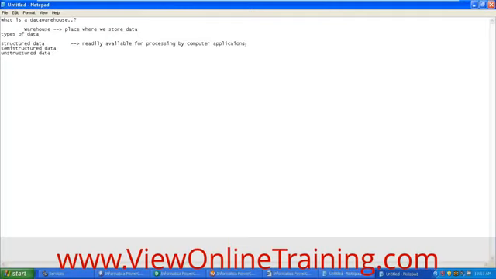Readily available for processing means you have data, and any computer application can easily grab or read it, then process it and do whatever manipulations they want. Examples are numbers, characters, and alphanumerics.